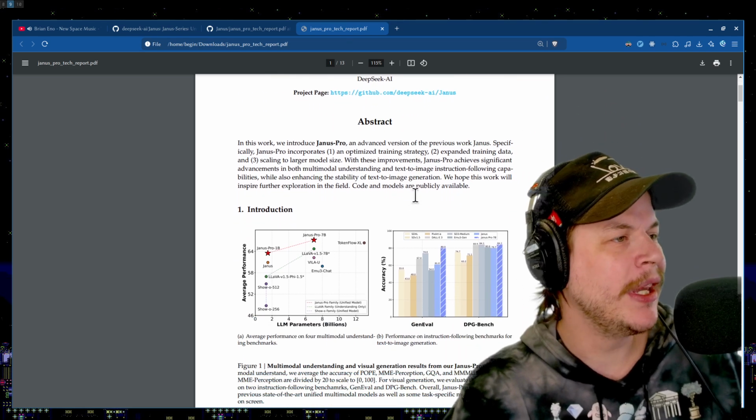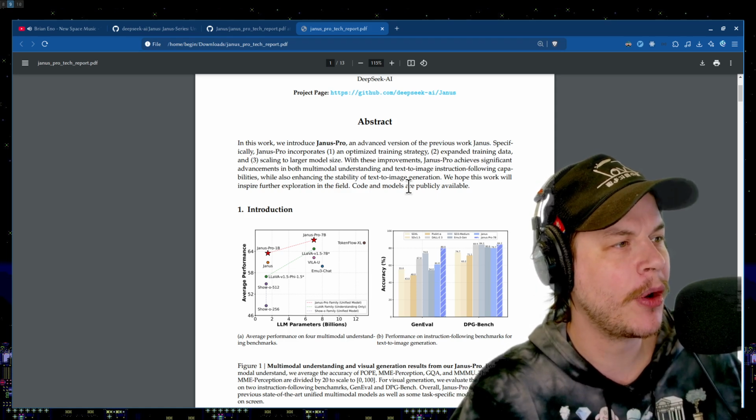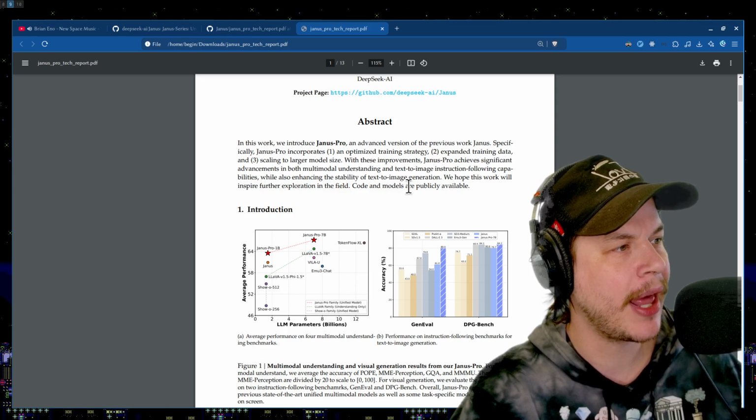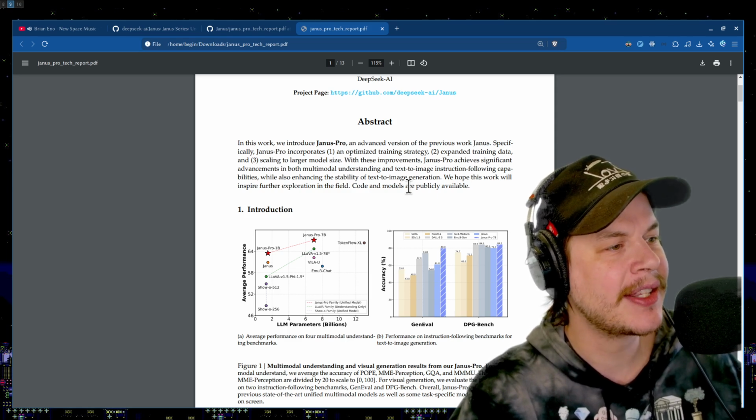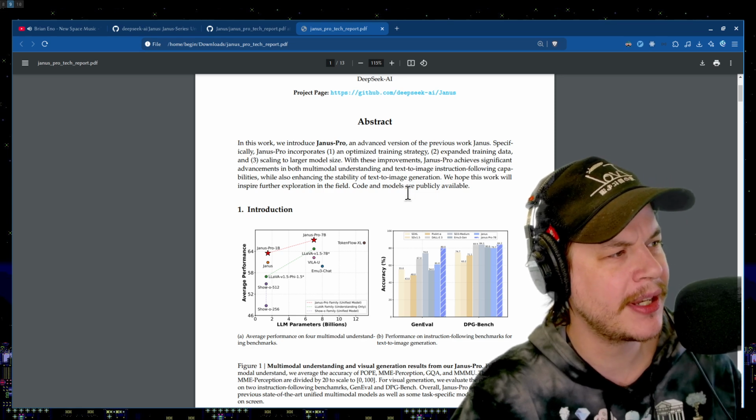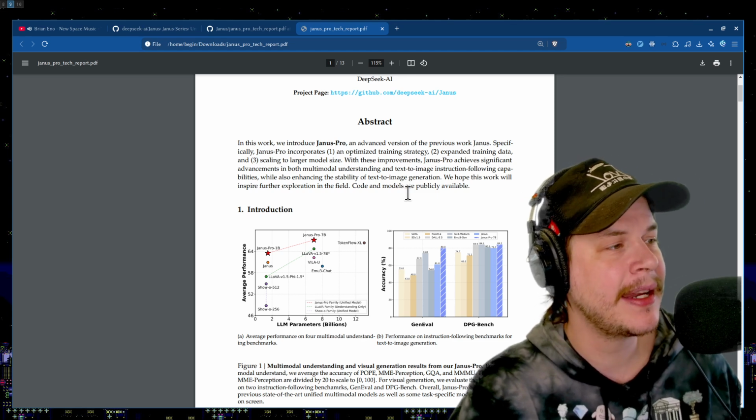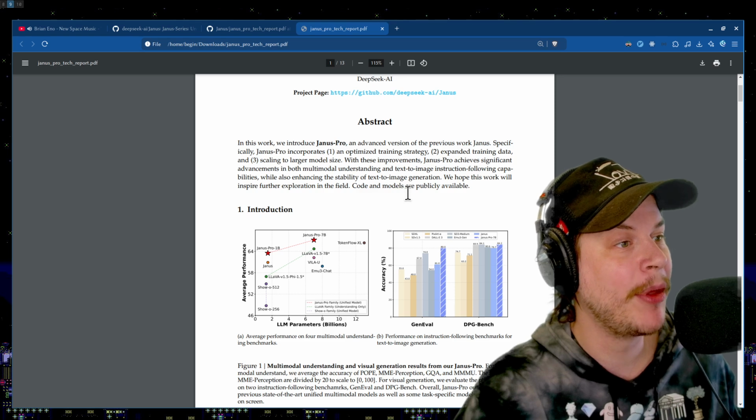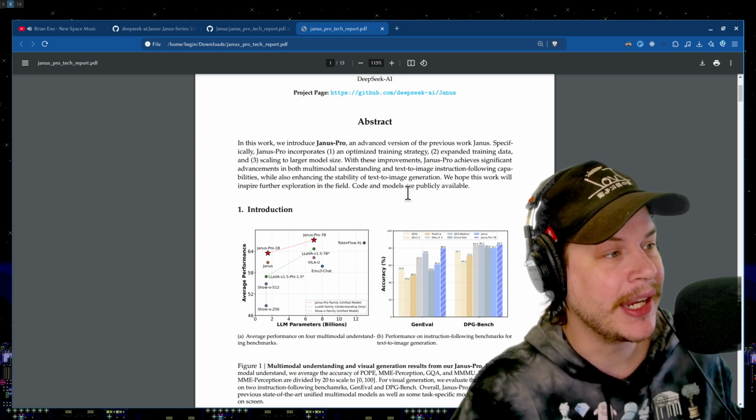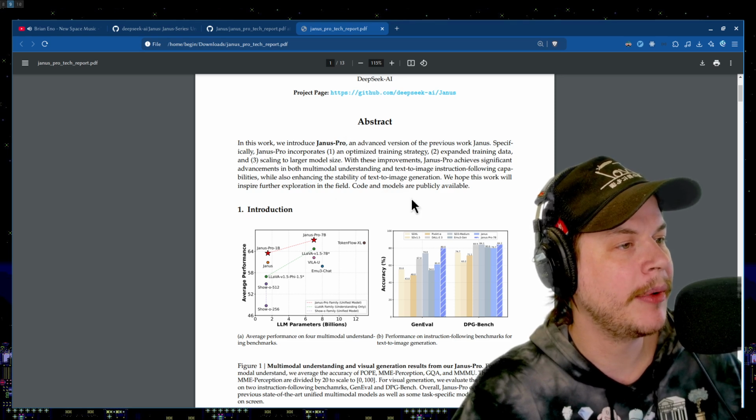In this work, we introduce Janus Pro, an advanced version of the previous work, Janus. Specifically, Janus Pro incorporates an optimized model training strategy, expanded training data, and scaling to a larger model size. With these improvements, Janus Pro achieves significant advancements in both multimodal understanding and text-to-image instruction following capabilities, while also enhancing the stability of text-to-image generation. We hope with this work we can inspire further exploration in the field. Code and models publicly available.